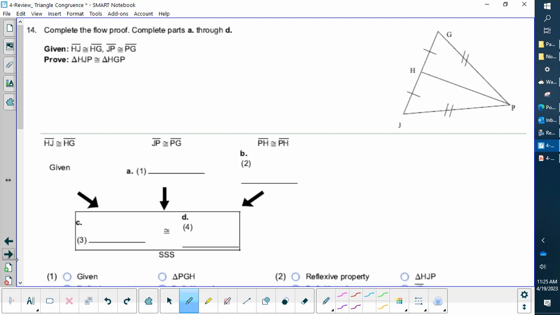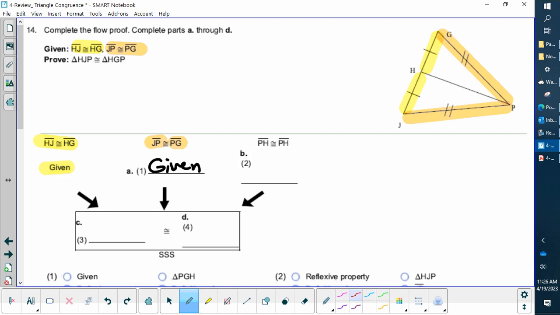Just looking up here, I have some given information. They tell me that these are given. I notice H to J, that's this one, is congruent with H to G. Already given. Then I notice this. Also given, P to J and P to G are congruent. So I'm going to put given in this scenario.